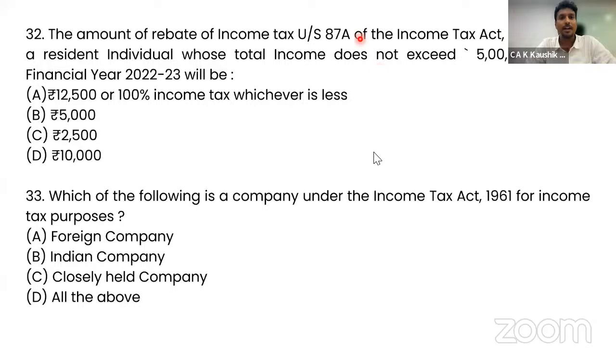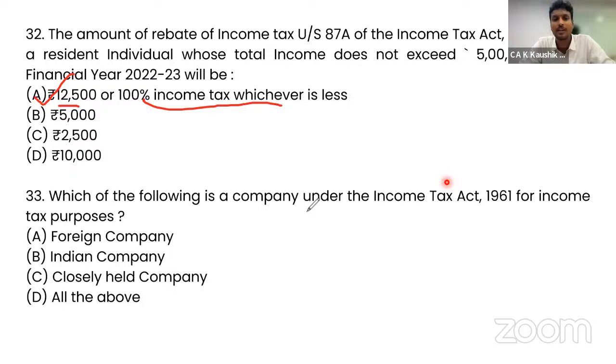The amount of rebate of income tax under Section 87A of the Income Tax Act available to a resident individual whose total income does not exceed 5 lakh. If total income does not exceed 5 lakh for a particular year, then the rebate maximum is 12,500 or 100% of the income tax, whichever is lower. So option A is the correct answer.